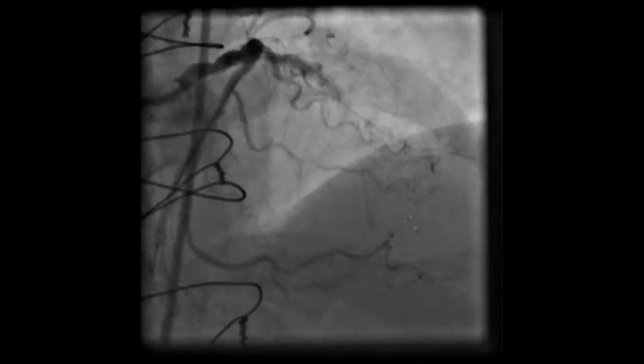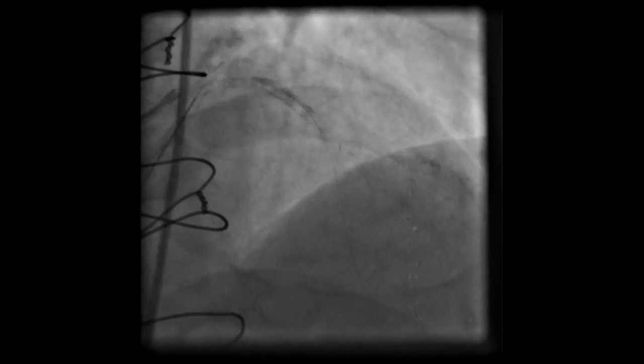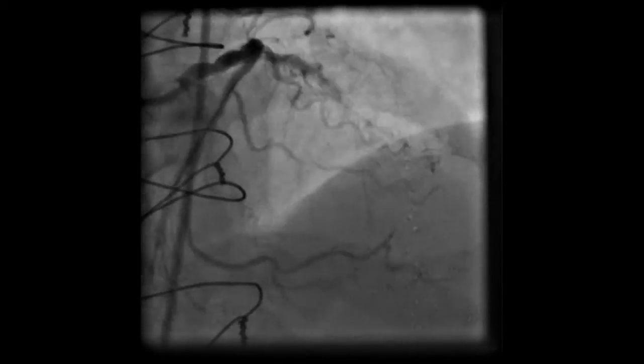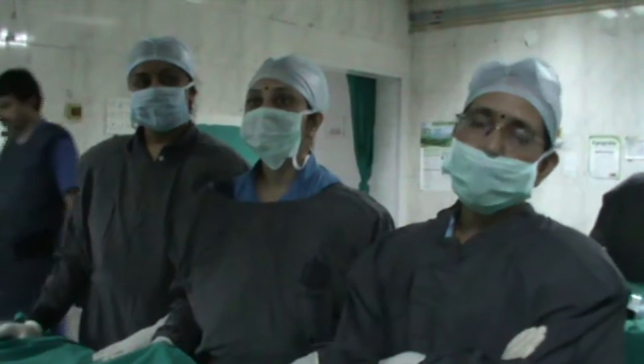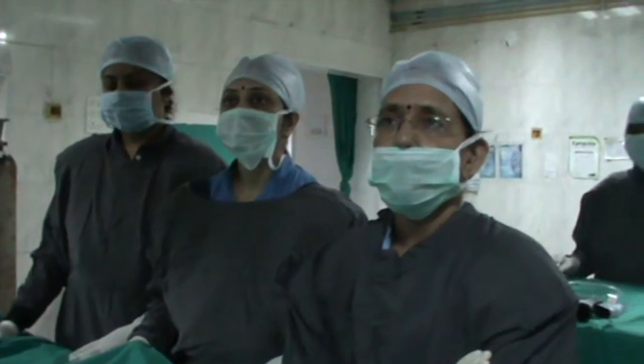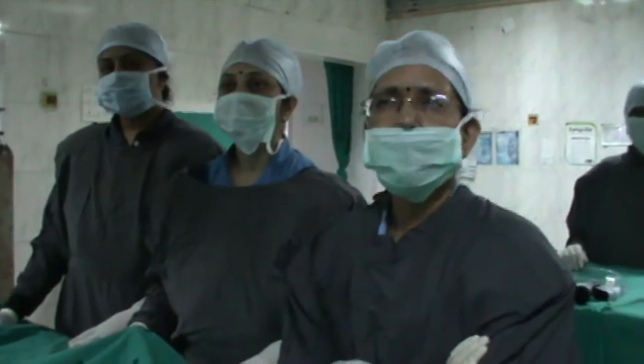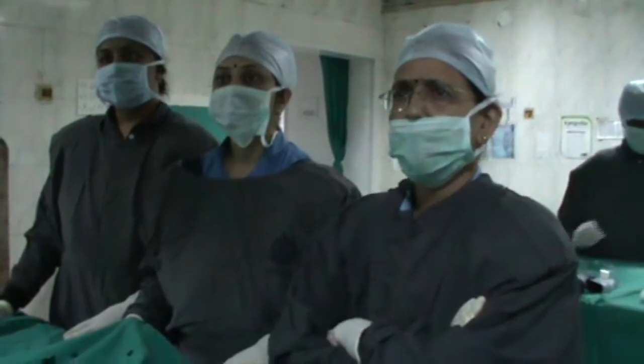Oh, there is slow flow phenomena in the LED. Probably the tightest portion of the LED is occluded by the wire. So I think we have to do the coronary balloon dilatation immediately. Now we have to decide the balloon dilatation, what is the size. I think 1.5 will cross very easily.